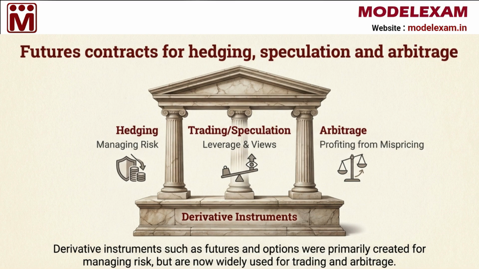In this video, we'll explore futures contracts for hedging, speculation and arbitrage. You can think of derivative instruments like futures and options as tools that were originally created to help people manage financial risk. Today, these instruments are widely used for three main purposes, which are managing risk through hedging, using leverage to trade based on market views through speculation, and profiting from price mistakes through arbitrage.